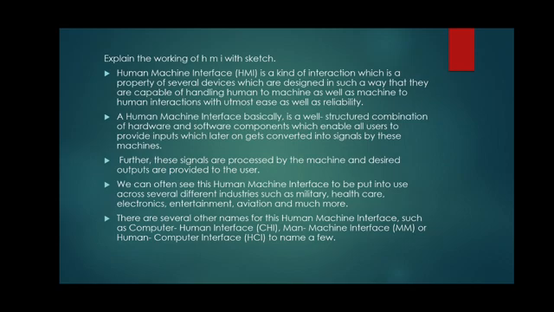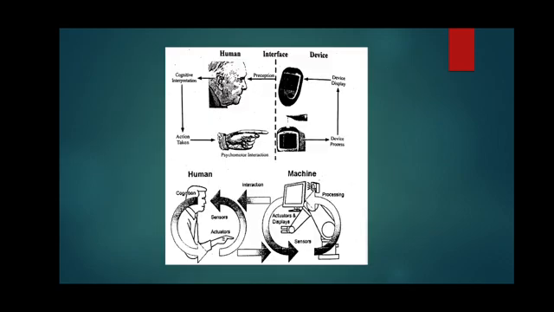So here interfacing is done between human beings and the machines. There are several other names for this human machine interface such as computer human interface, man machine interface or human computer interface and so on.